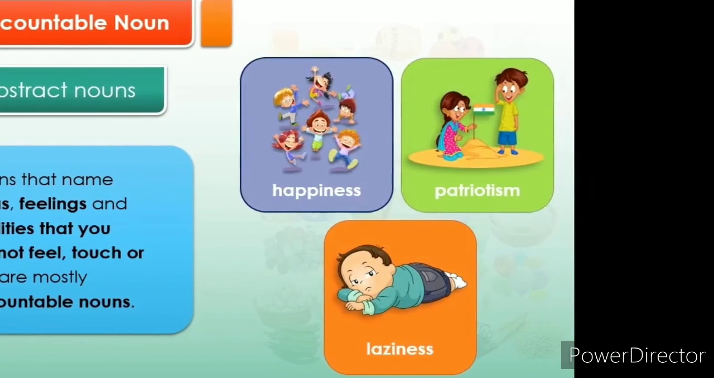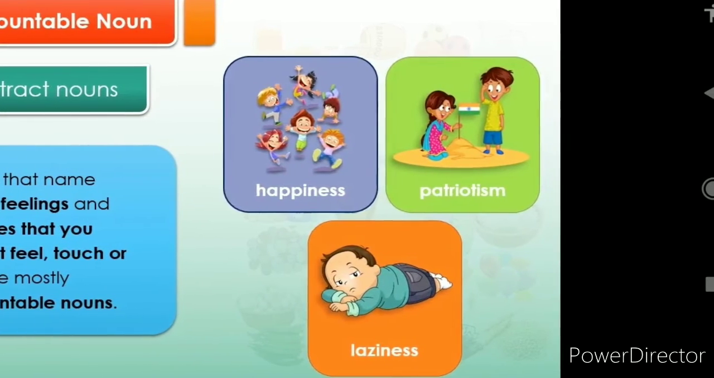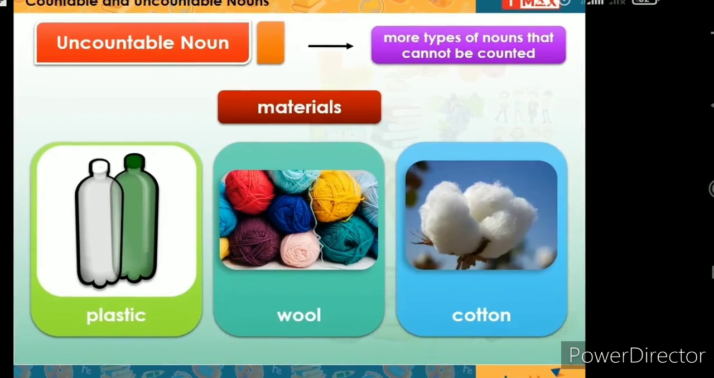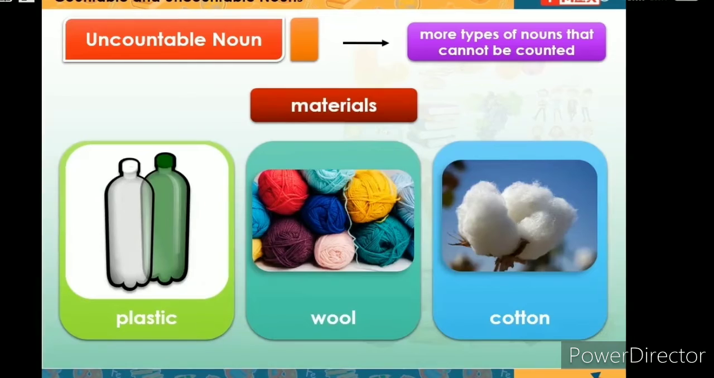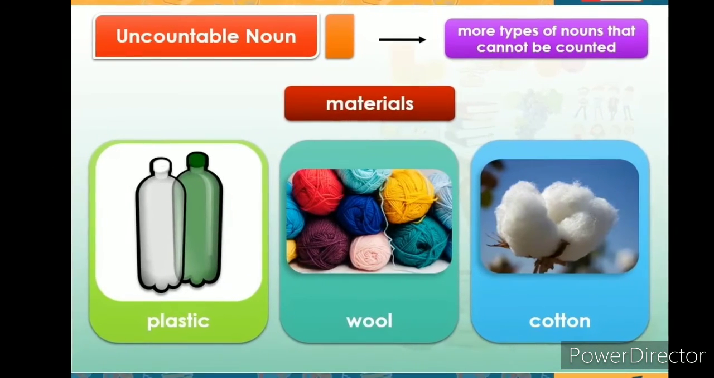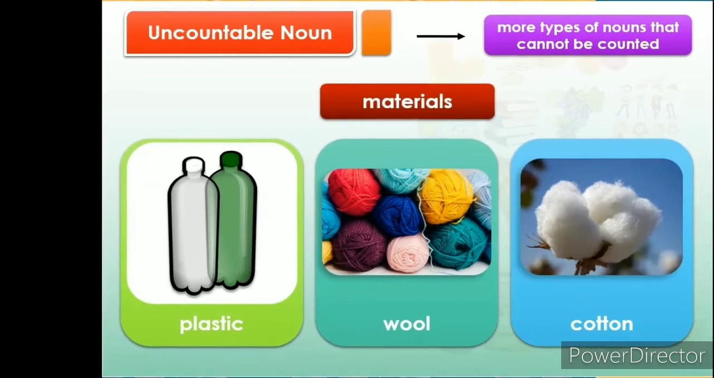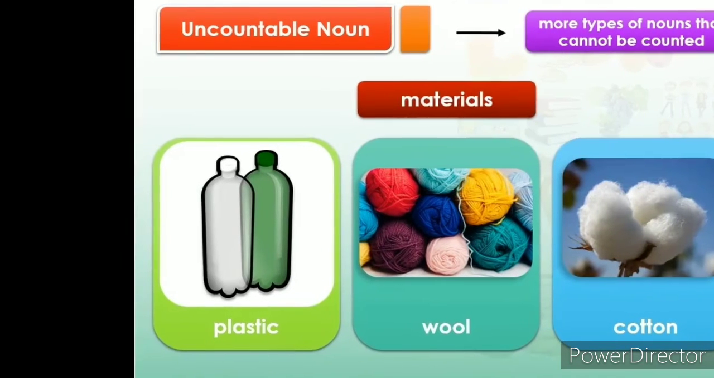There are some more types of nouns that cannot be counted. The remaining things can also be uncountable nouns. What are they? The first one, materials. Example: plastic, wool and cotton. Those things we can't count, so they come under uncountable nouns.